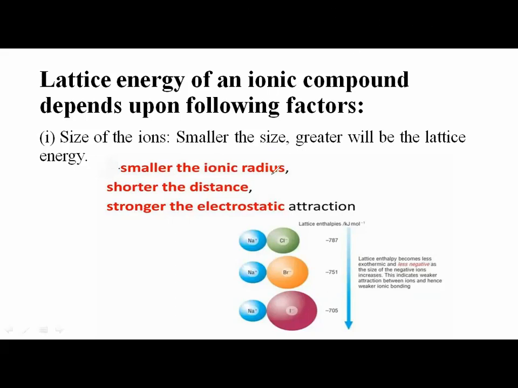You can see, smaller the ionic radius, what happens? Shorter is the distance. So the lattice energy of the ionic compound is inversely proportional to the distance between the two ions. When you take the example of sodium chloride, sodium bromide, sodium iodide, you know that as you move down the group, atomic size increases. So the distance between the two ions also increases. Can you see here?